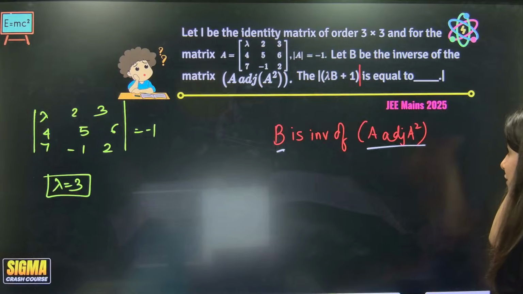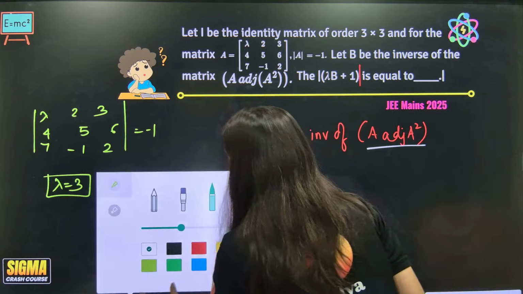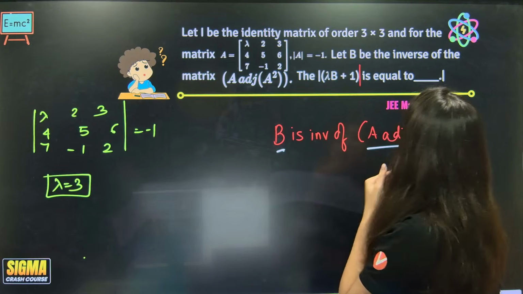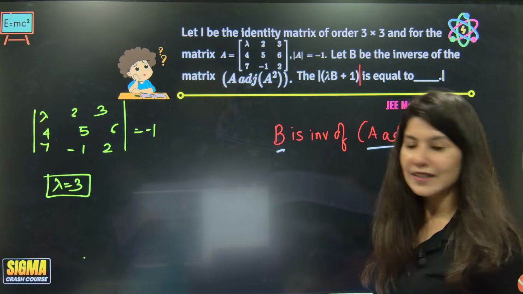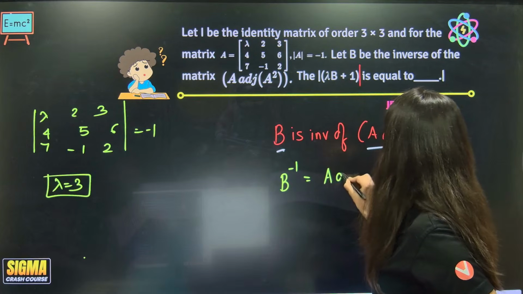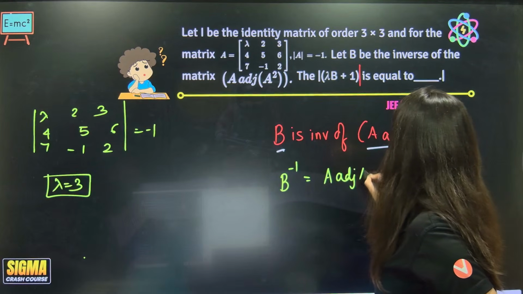So B is the inverse of this particular thing. So over here, can I just write one thing? B is the inverse, so this is the inverse. Can I write that B inverse is equal to A adjoint A square?